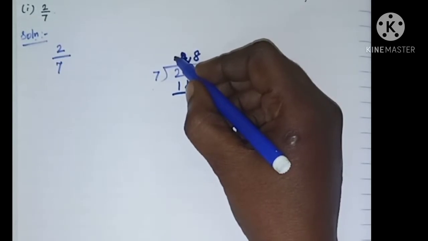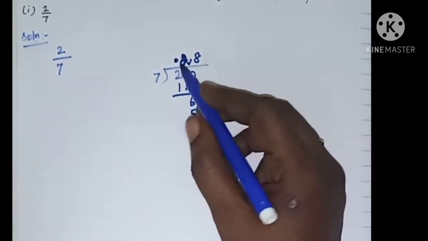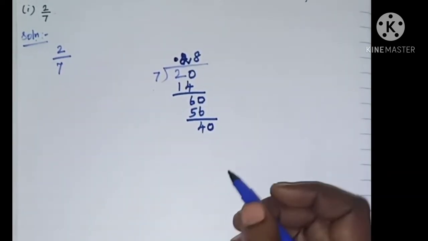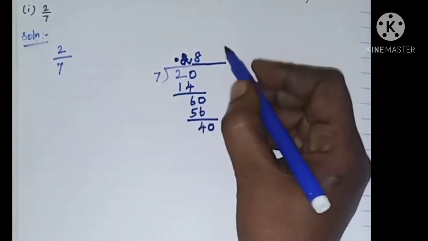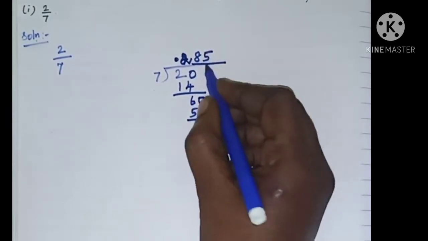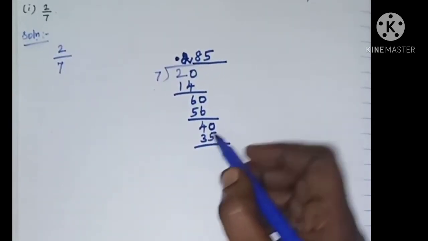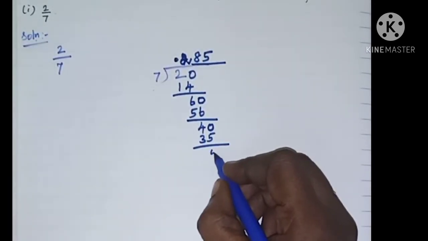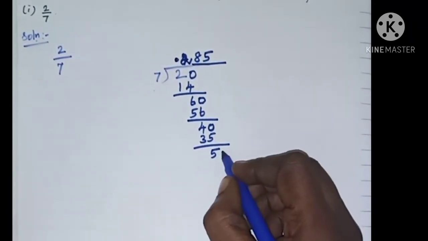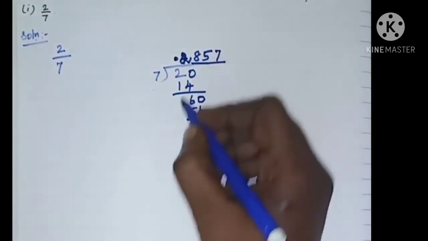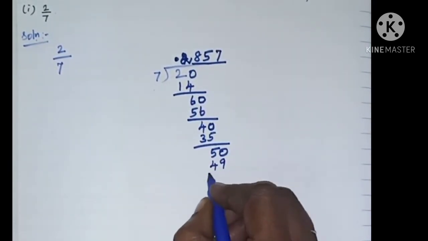So already we wrote the dot in this place. So here we can write 0. Now 5 sevens are 35. 40 minus 35 is 5. After that we write 0 here. 7 sevens are 49.